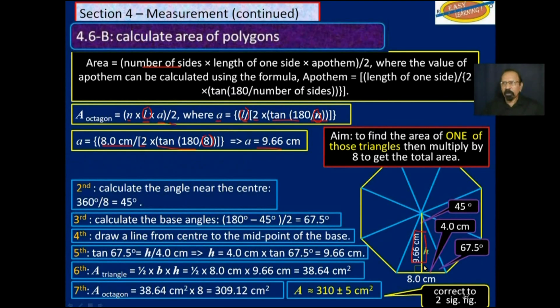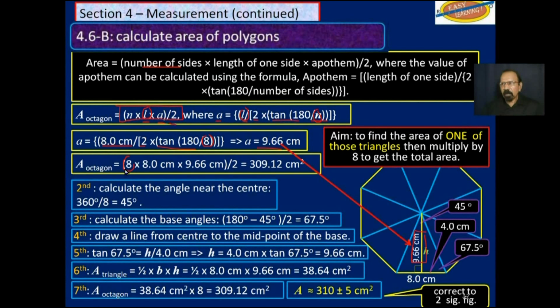Once we get that apotem, we substitute it in that formula. We know that n is 8. We know L, the length of one side, is 8. And we know that the apotem is 9.66. We divide all of that by 2, and we get 309.12 square centimeters, which is exactly what we had down here.